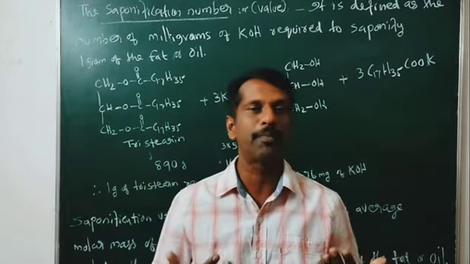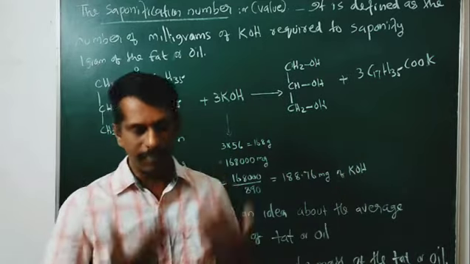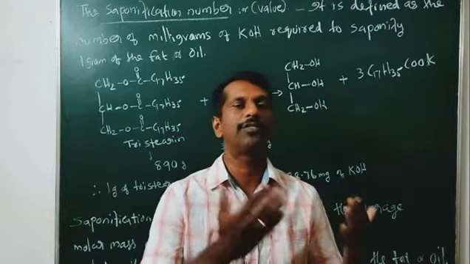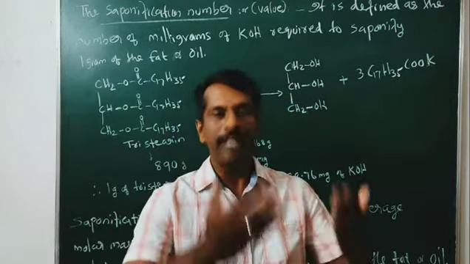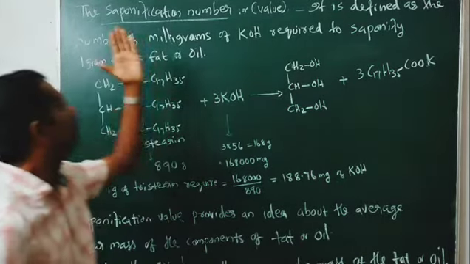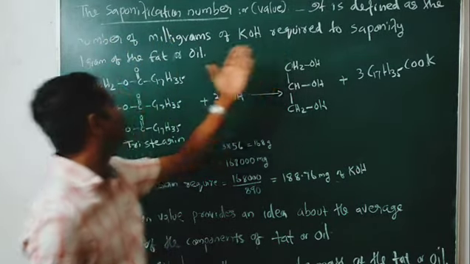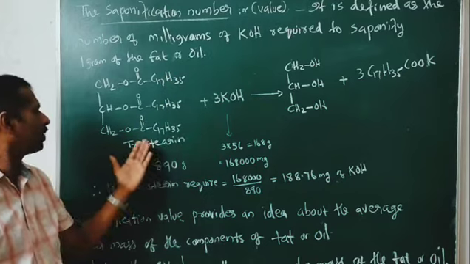Saponification is the alkaline hydrolysis of fats or oils to get glycerol and soap. Same reaction we are carrying out here with KOH.